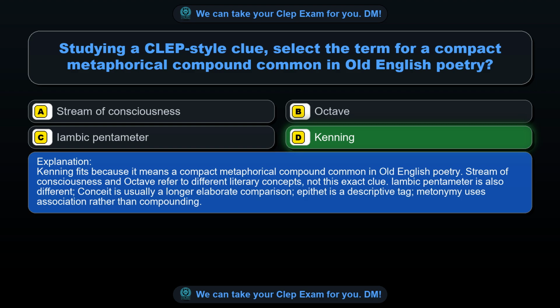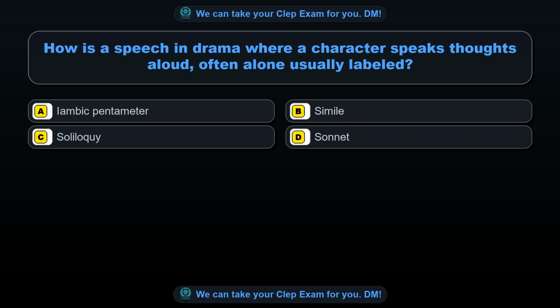Iambic pentameter is also different. Conceit is usually a longer elaborate comparison. Epithet is a descriptive tag. Metonymy uses association rather than compounding. Question 30. How is a speech in drama where a character speaks thoughts aloud, often alone usually labeled?